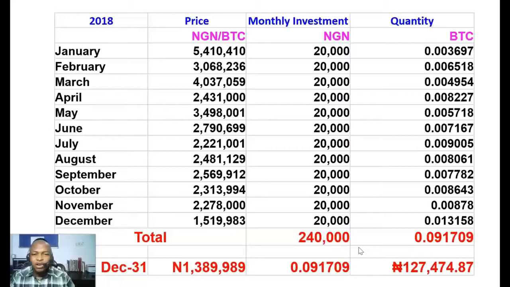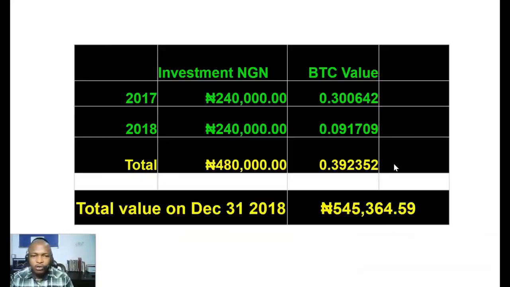But mind you, we're doing a long-term investment. You can see that total investment in 2017 is 240,000 naira, the same as 2018. The BTC value I bought in 2017 is 0.3. In 2018 it is 0.09. Total is 0.39. So supposing I now decide to cash out and sell my Bitcoin in December of 2018, I will have sold it for 545,000 naira. Total amount 480,000 naira. Not much difference, right?